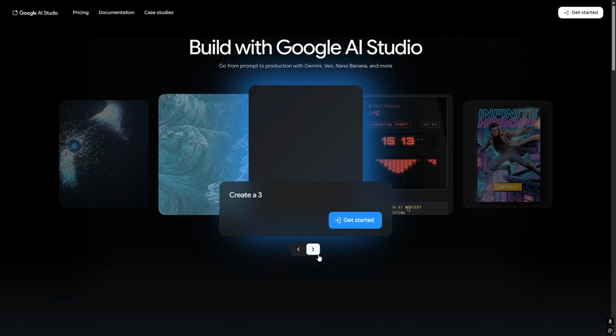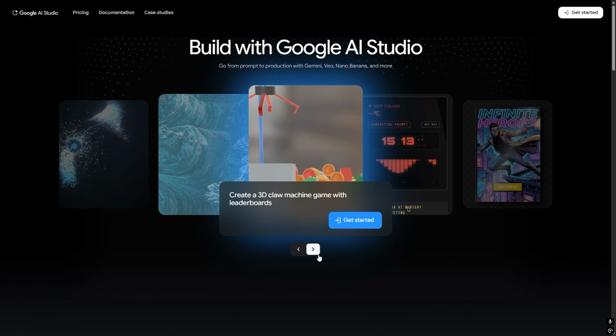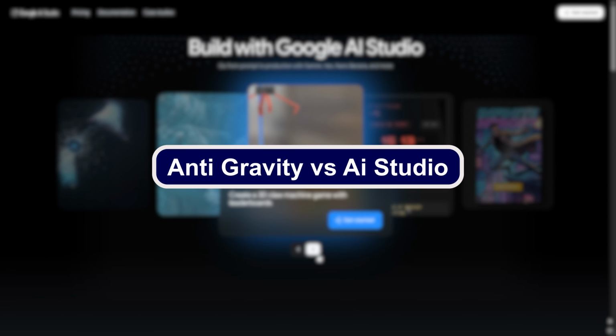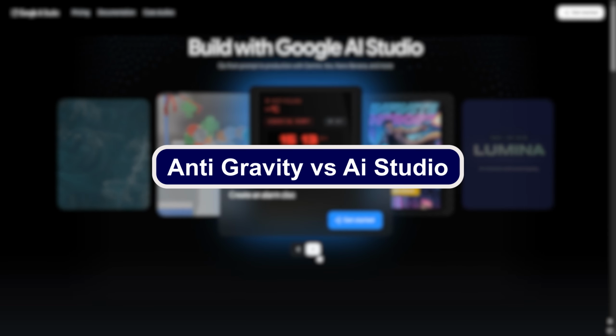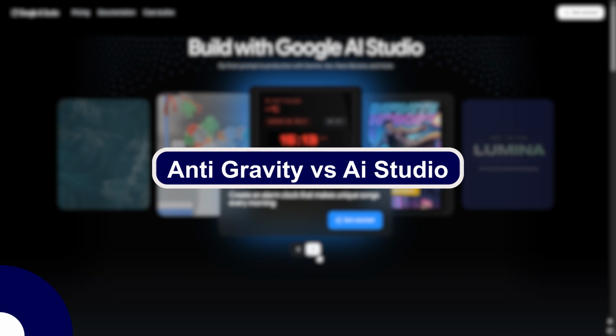If you are looking for an AI tool to create content faster, you have probably come across Anti-Gravity and AI Studio. But which one is actually better for you? In this video, I'll compare both tools quickly so you can decide which one is worth your time.